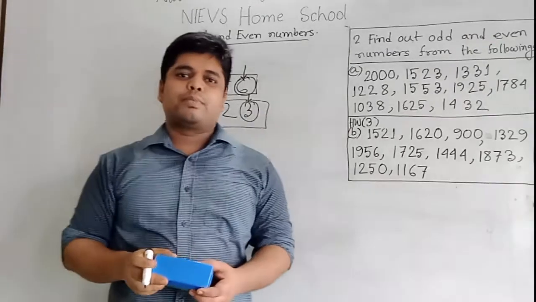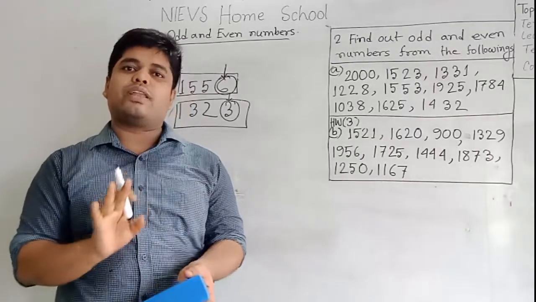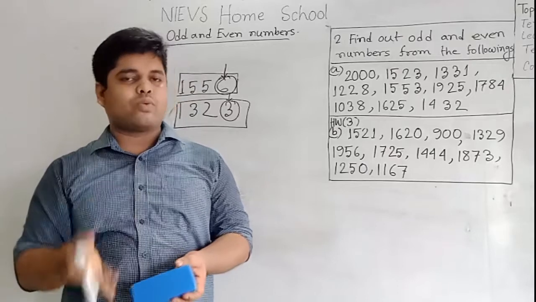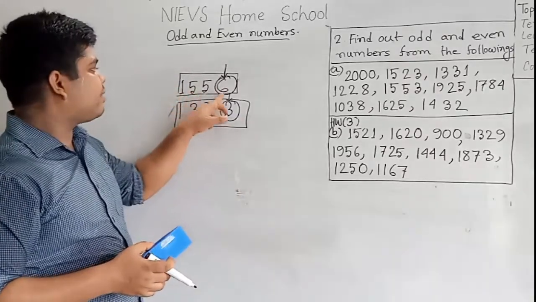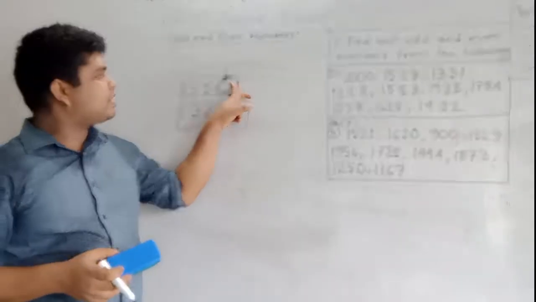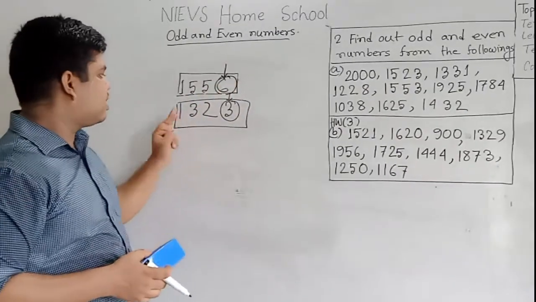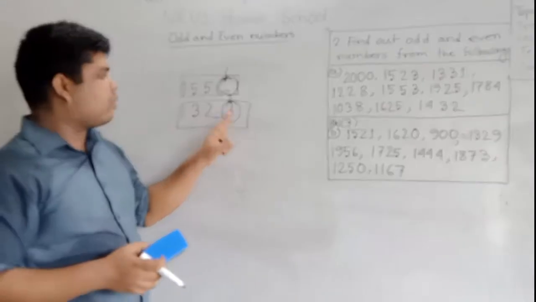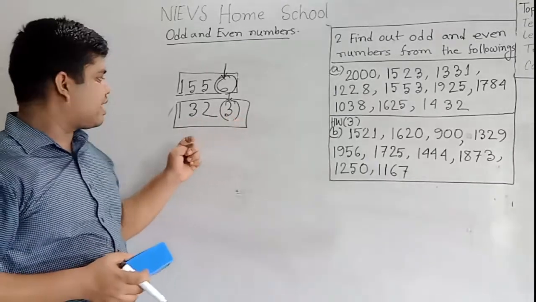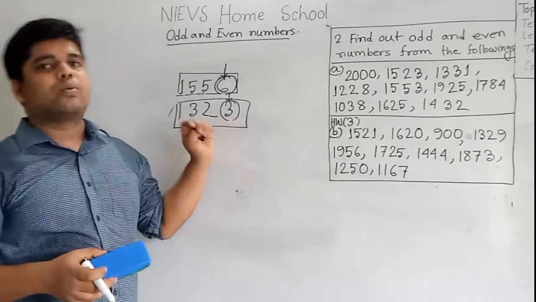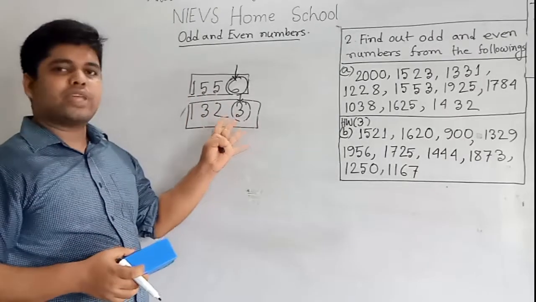My dear students, please give attention. If the ones place number is even, then the total number is even. If the ones place number is odd, then the number is odd. That means here in 1556, the ones place number is 6, which is an even number. So we can say that 1556 is an even number. On the other hand, 1323, here the ones place number is 3. 3 is an odd number. As 3 is an odd number, we consider 1323 an odd number. I hope you understood how to find the odd and even numbers.